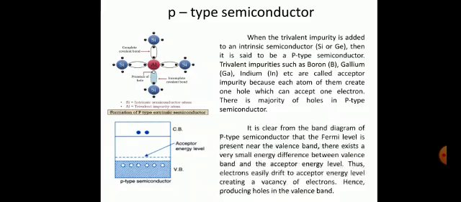It is clear from the band diagram of the p-type semiconductor that the Fermi level is present near the valence band, and there exists a very small energy difference between the valence band and the acceptor energy level. As shown in the figure, the dotted line is the Fermi level, which is near the valence band. There is a majority of holes in the valence band. Thus, the electrons can easily drift to the acceptor energy level, creating a vacancy of electrons, hence producing holes in the valence band.